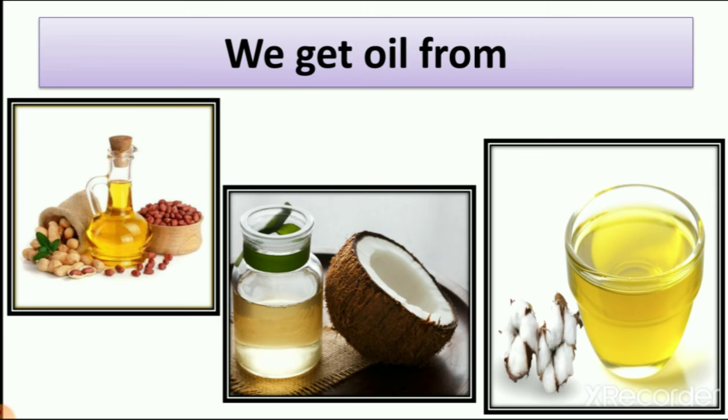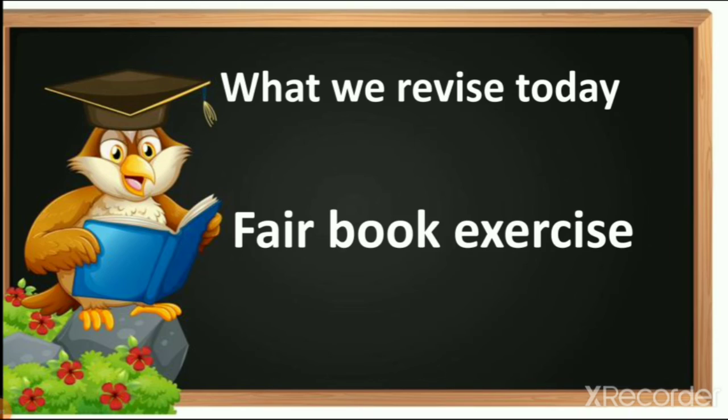So we use coconut oil for oiling our hair. So now you can understand how we use plant as food. So in our house for making dishes mostly we use oil. Without oil our dishes are tasteless, right? So you can understand how we get food from plant and how we use it.